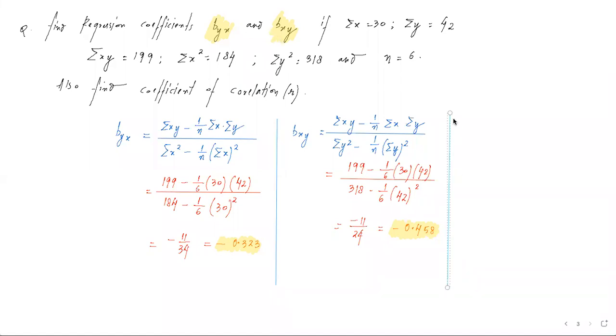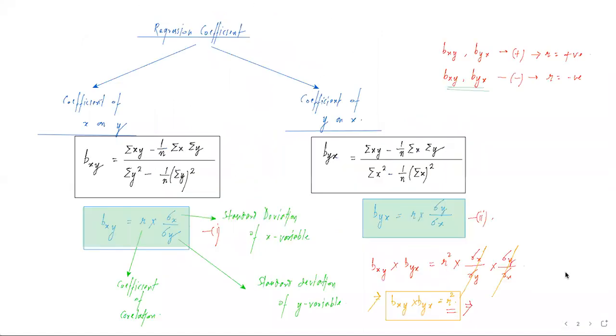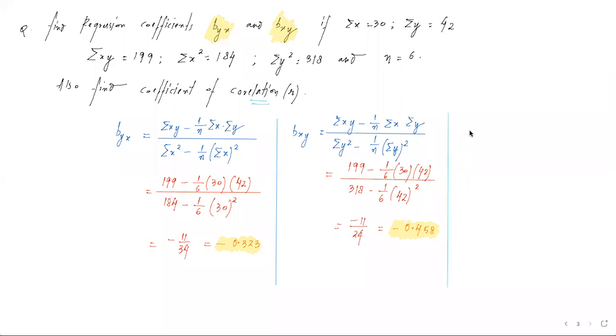Now we have one more part in the question. We have been asked to find the value of R, that is coefficient of correlation. So the formula was R square is equals to bxy into byx. इस formula को हम लिखेंगे, that is R square is equals to bxy into byx. We will substitute the value.